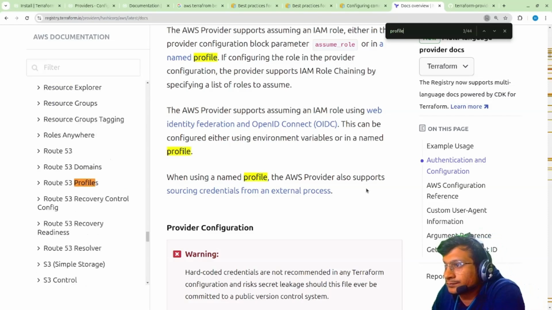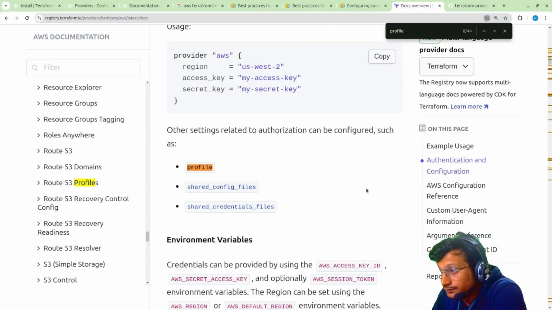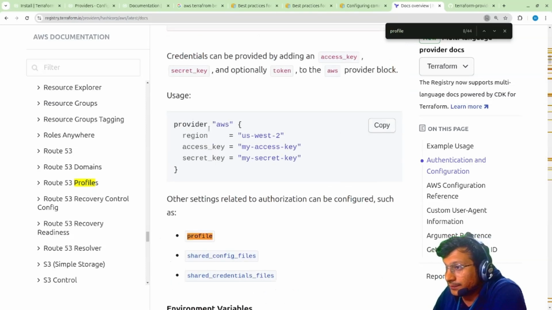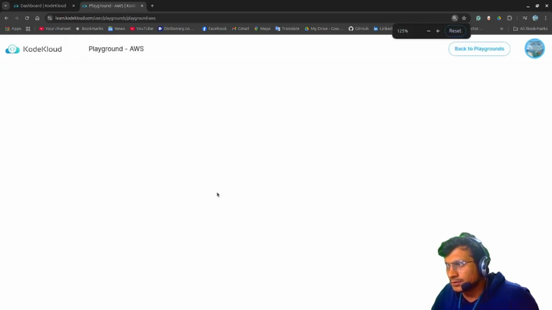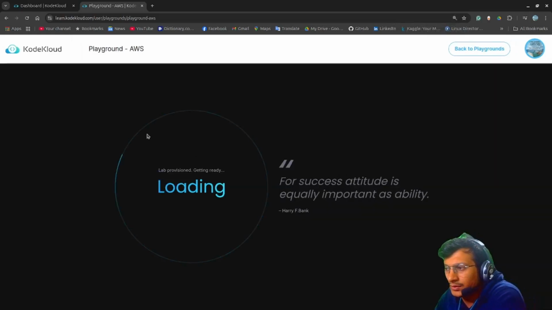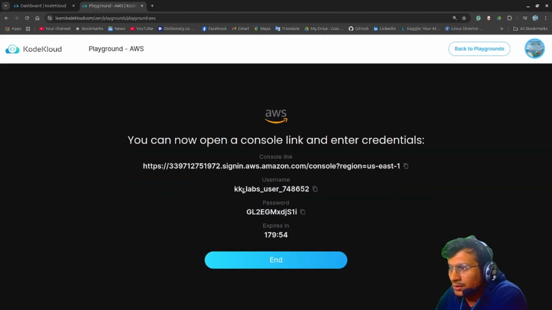So in provider AWS, these are some of the things that you have to set, like region, access key, secret key. Okay, so let me just open my CloudCode, start lab. I think it is loading. So this is my username, password, and this is the region. Okay, username and password. So what I'll do is I'll just start this one.